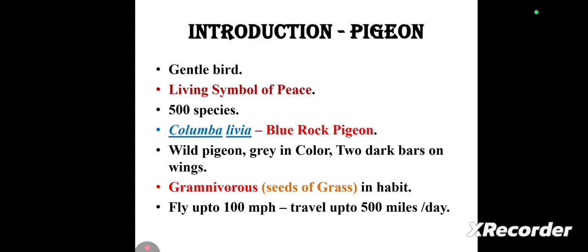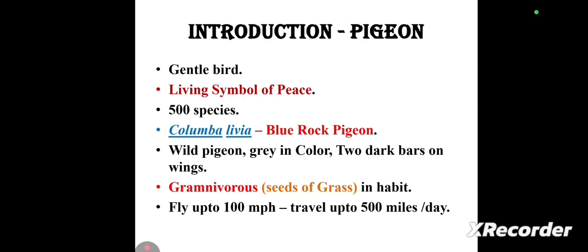So what is a Pigeon? It is a very gentle bird. It is denoted as a living symbol of peace. Nearly it consists of 500 species. The commonly seen pigeon is the blue rock pigeon, present everywhere. That is Columba livia.